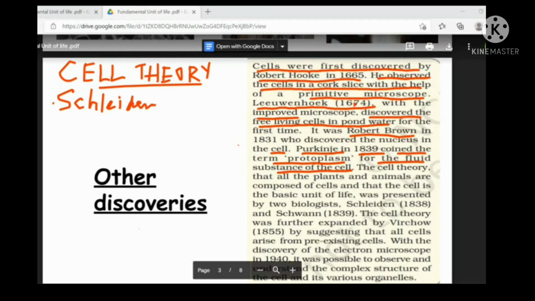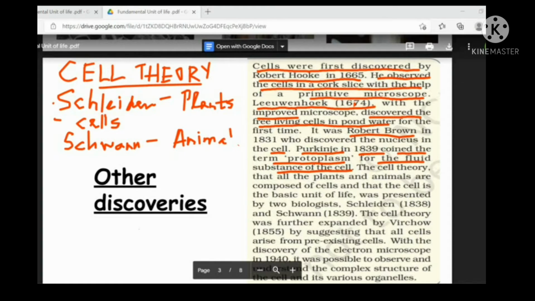Schleiden in 1839 said that all plants are made up of cells. Then his friend, Schwann, the next year, told that animals are made of cells. He found that animals, skin and all, are also made of cells.